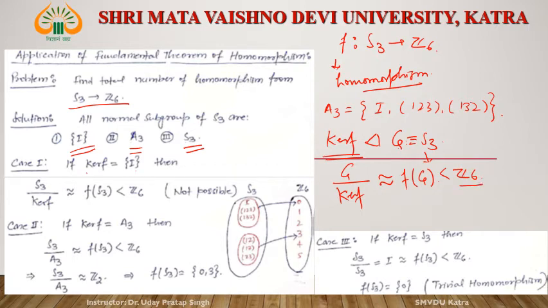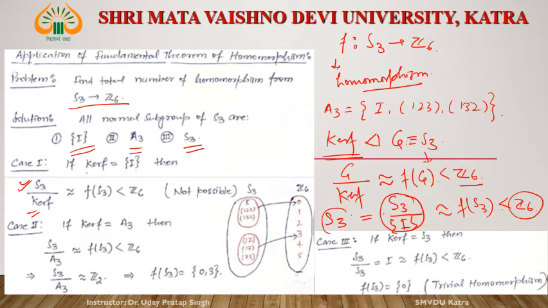G is S3 and the kernel of F is identity, so this is isomorphic to F of S3. This is nothing but the whole S3. So S3 is isomorphic to F of S3, and F of S3 is a subset of Z6.